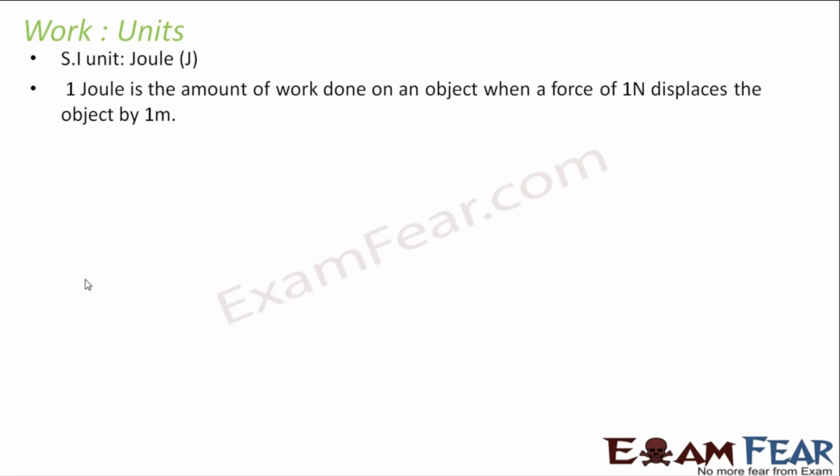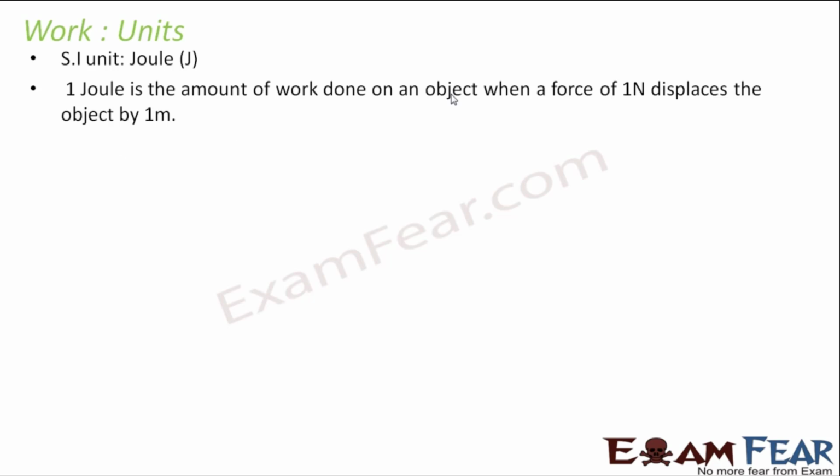Let us now look at the units which are used to measure work, like how we spoke about force. For force we have Newton. Similarly, for work we have the SI unit joule, which is generally denoted by a capital J. So how do we define 1 joule? 1 joule is the amount of work done on an object when a force of 1 Newton displaces the object by 1 meter.